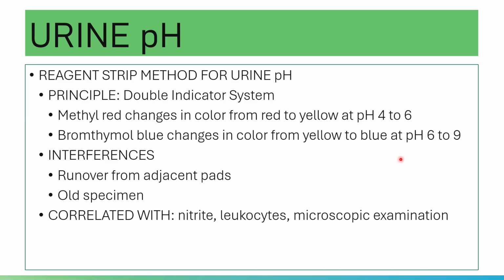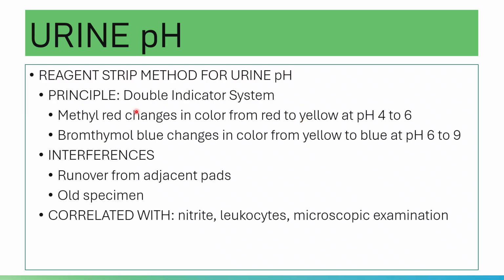For bromthymol blue, it changes in color from yellow to blue at pH 6 to 9. So the changes are red, yellow, then blue accordingly. Okay, that is for your reagent strip method.